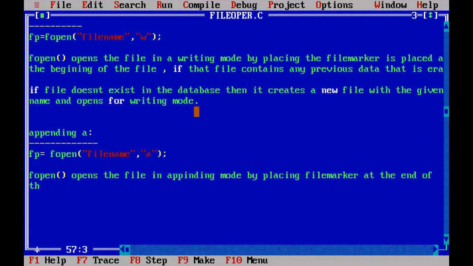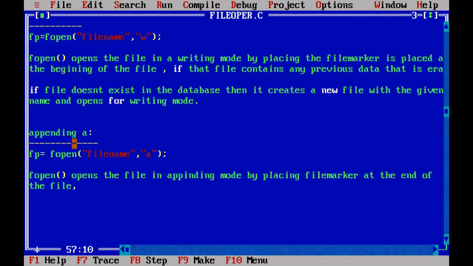file. The file marker must be placed at the end of the file, because if you place the file marker at the beginning of the file in appending mode, when you write new content, the new content is written from the beginning, and then the already existing data will be gone.